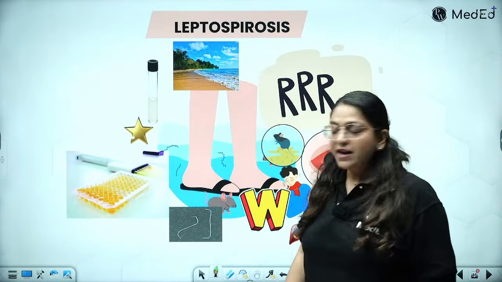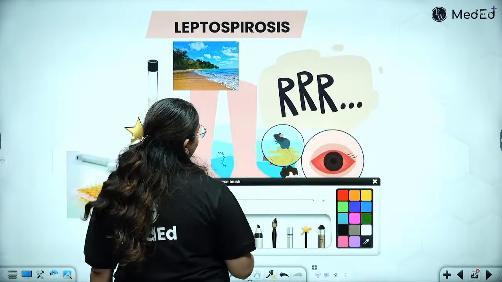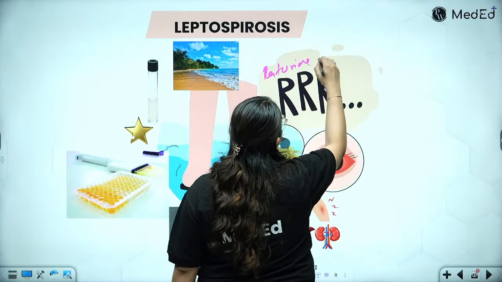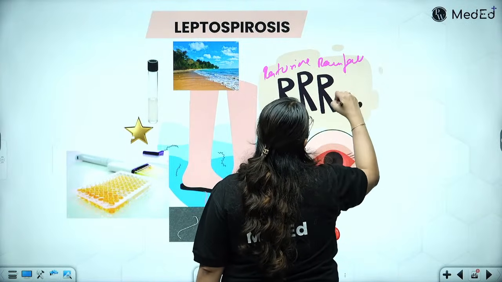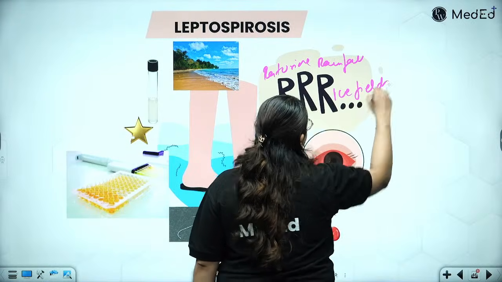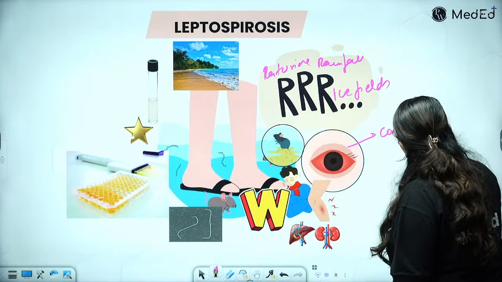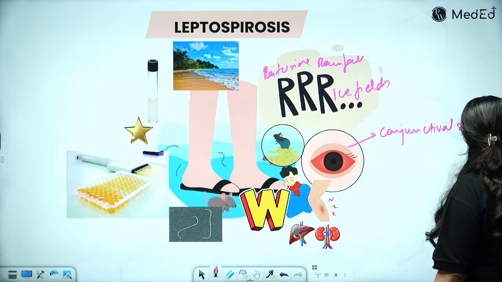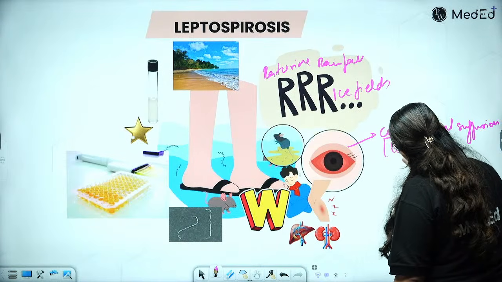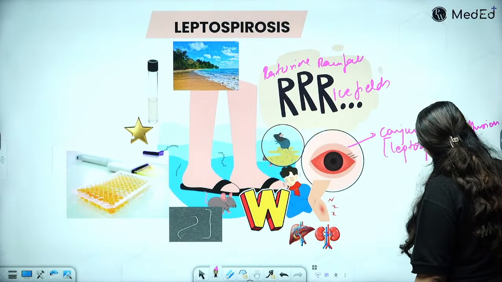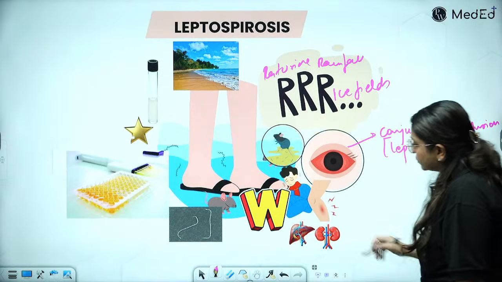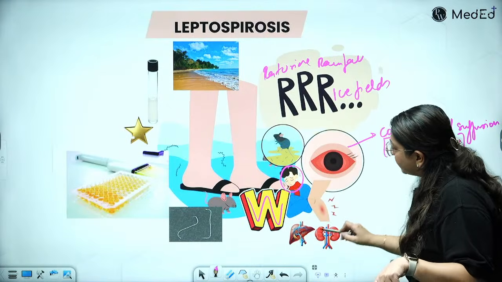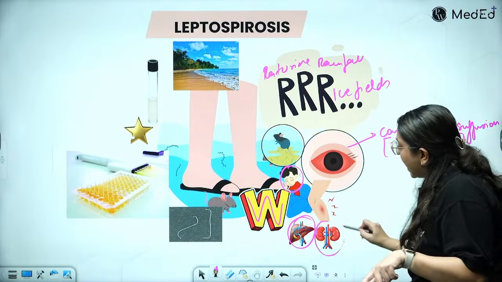What is this flashcard? This is telling me everything about leptospirosis. So you can see the 3 R's, which is the rat urine, the rainfall of floods, and the rice fields. What is it causing? It is causing conjunctival suffusion, which is seen in the common leptospirosis or the mild non-icteric leptospirosis. And then you have Weil's disease. What is there in Weil's disease? There is fever, there is hepatic failure and renal failure.